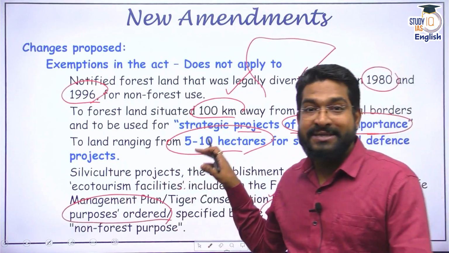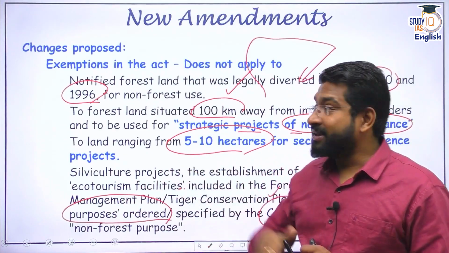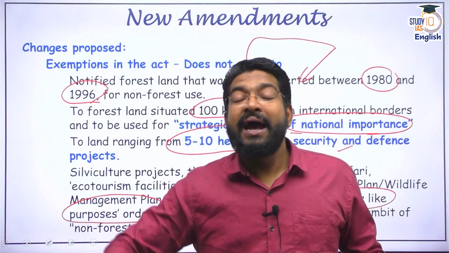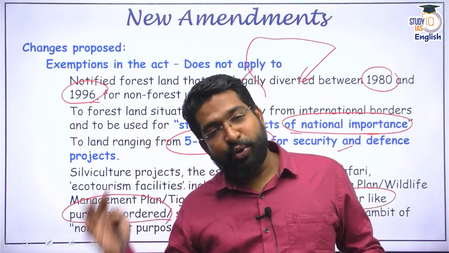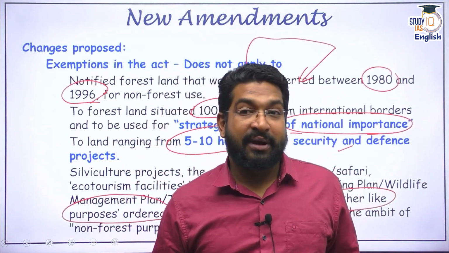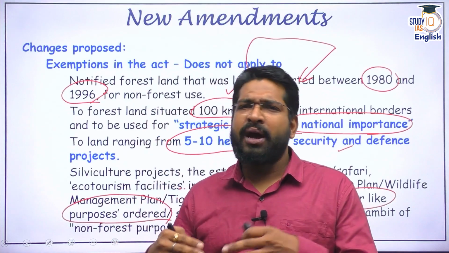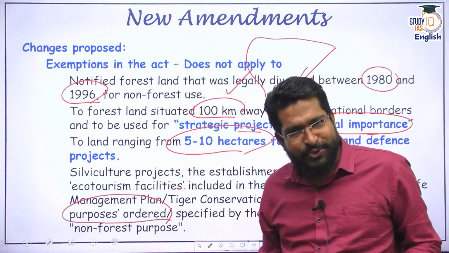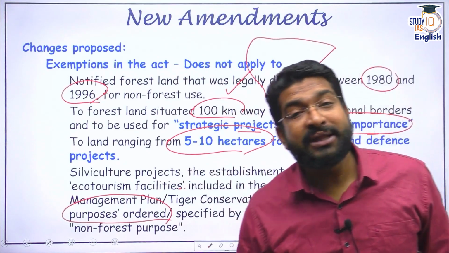First of all, this is again a speculative discussion. These changes are going to be tabled in the parliament in the monsoon session, and if they are accepted by both the houses and finally the president assents to it, then it becomes an act. And after it becomes an act, again I would say that we can anticipate this going into the judiciary also. Let's wait and watch for that. But what are the issues as of now?